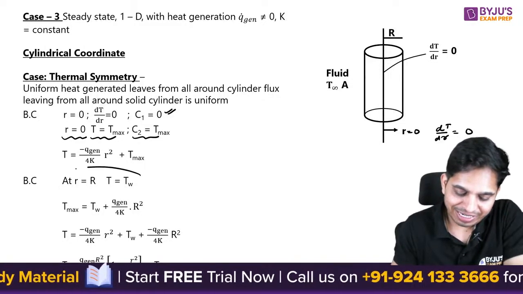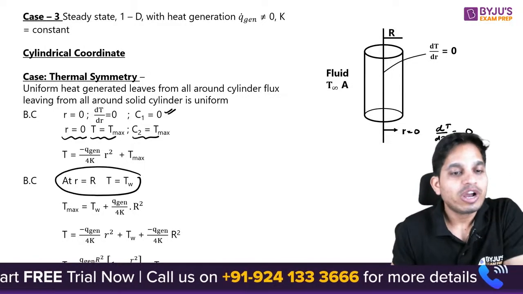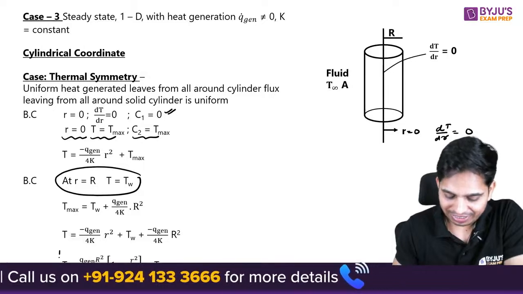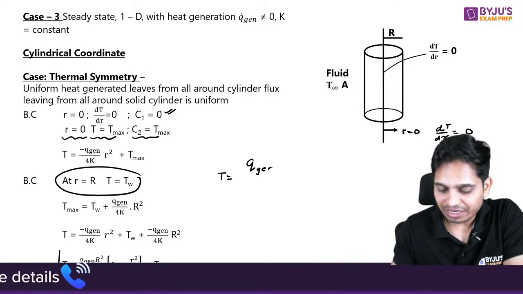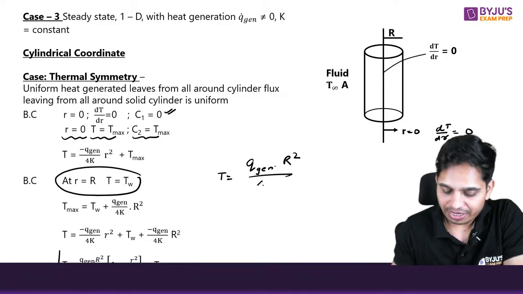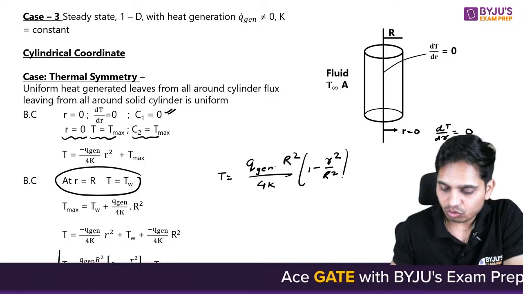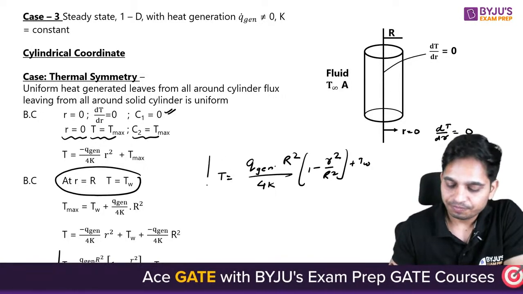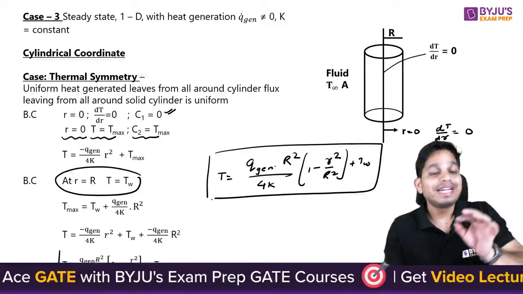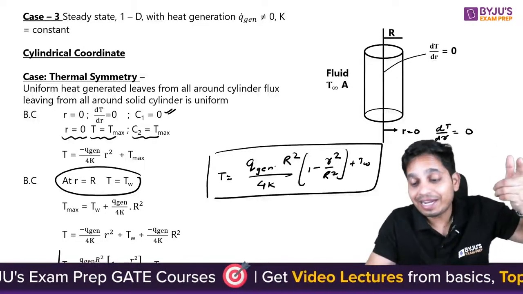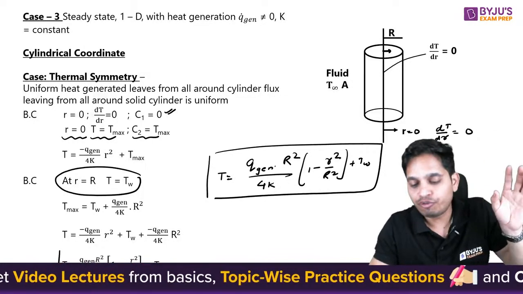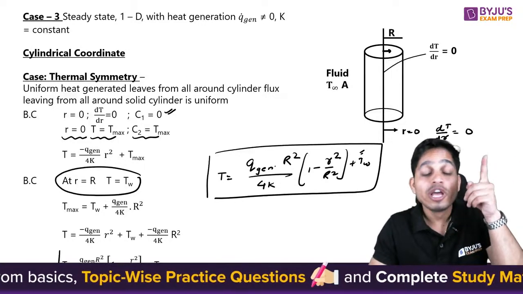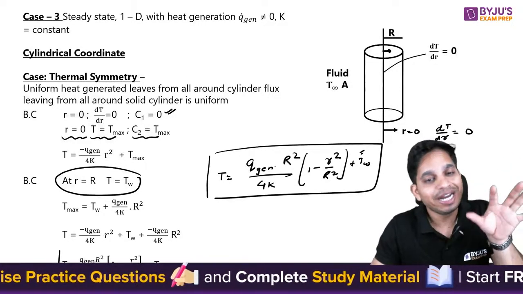Then one of the boundary conditions is this as well. You can put in all the boundary conditions and you will get this equation: T = (q dot generation R squared / 4K)(1 minus r squared / R squared) plus TW. So again, it is the temperature at any r as a function of TW. If you know TW, you can find T at any point, at any r.